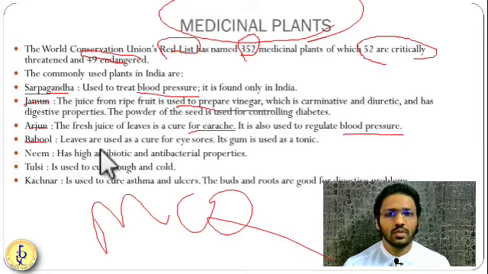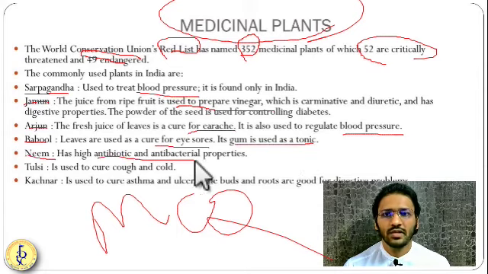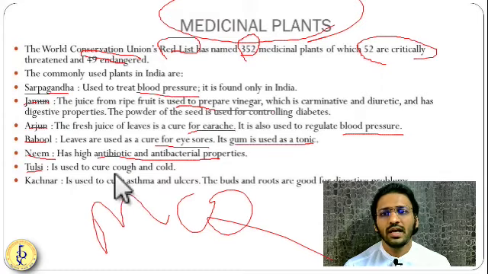Babool is put in various toothpastes, a cure for eye sores and gums. So it is very good for that. Neem has very high natural antibacterial properties. And tulsi, everyone knows, everyone has a tulsi in front of their houses. It is very good for cough and cold if you just chew some leaves.